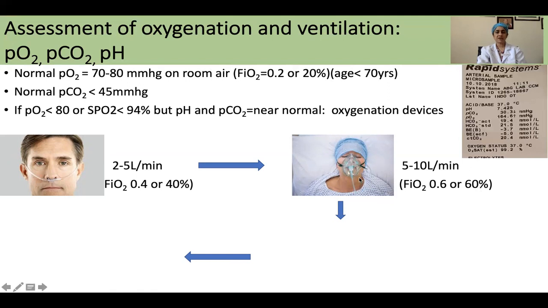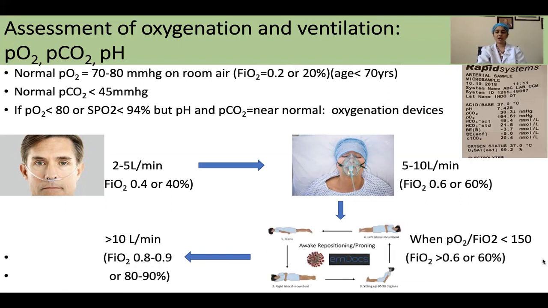Now, once the patient is on face mask, it is important for us to take out the ratio between the PO2 of the ABG values and the FiO2. Like here, if a PO2 of 80 is achieved at FiO2 of 0.6, then the ratio of 80 upon 0.6 would be somewhere about 140 to 150. Once this ratio of PO2 to FiO2 falls less than 150 at FiO2 of 0.6 or more, then we start asking the patient to do awake repositioning. We ask the patient to lie prone, left or right recumbent, or get up for some time. So we try and ask the patient to change the position.